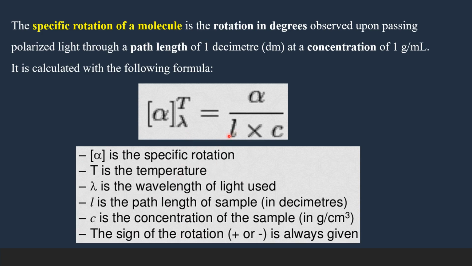So this L is the length of the sample tube or the path length of the sample. C is the concentration, and this specific rotation always should have the sign, plus or minus. Plus for clockwise rotation and minus for anticlockwise rotation.